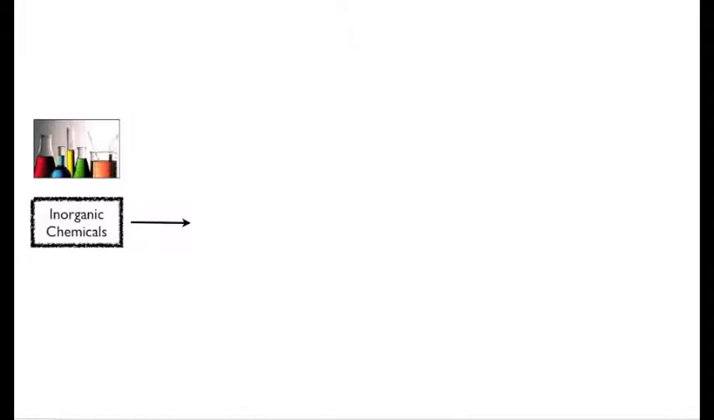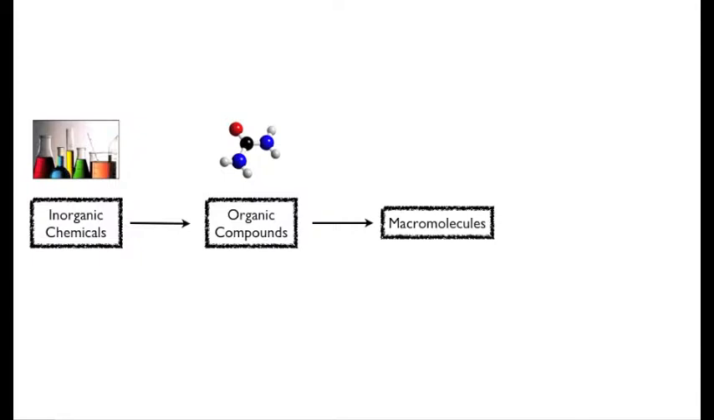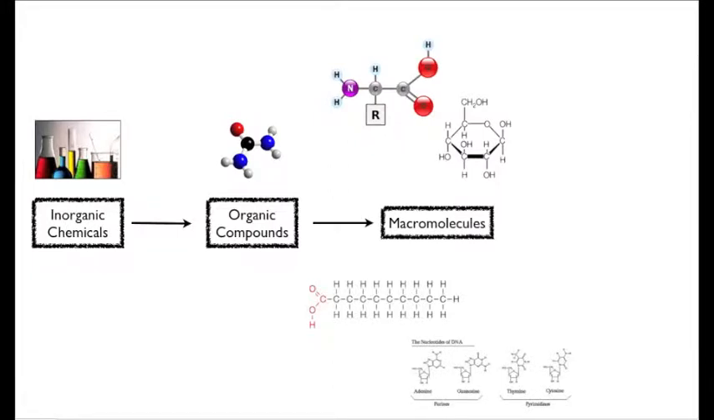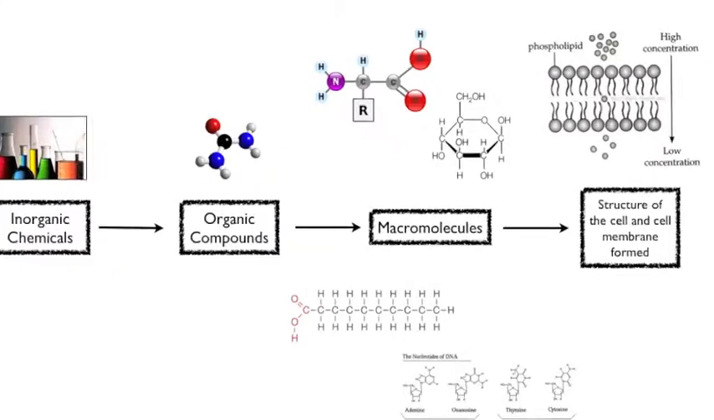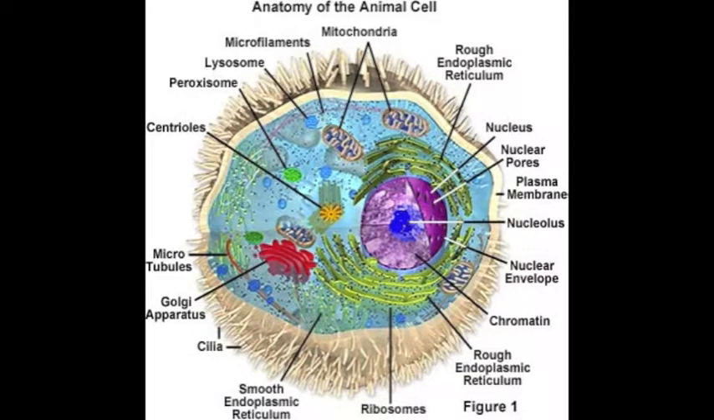Well, first there were inorganic chemicals, which then bonded and created organic compounds. These organic compounds form the building blocks of life, macromolecules: proteins, carbohydrates, lipids, and nucleic acids. From these macromolecules, the structure of the cell and cell membrane was formed. From there, the organelles combined. Everything was arranged properly, and bam, we had the cell.